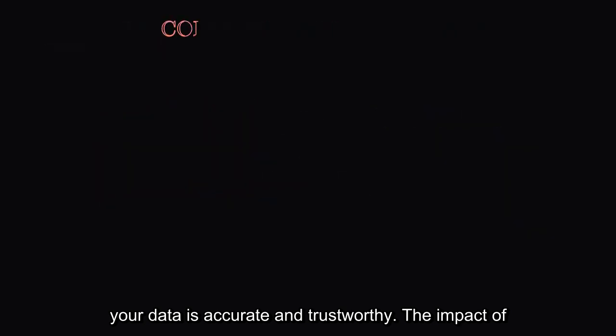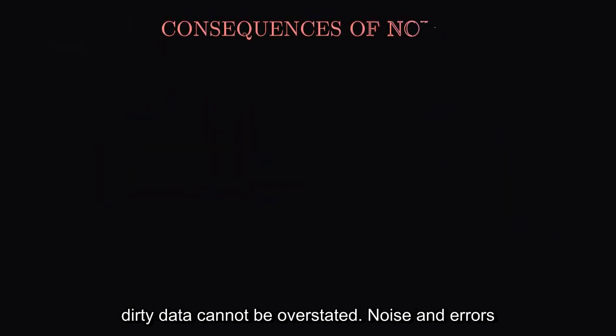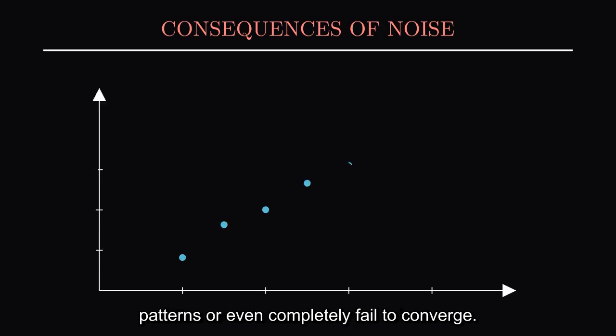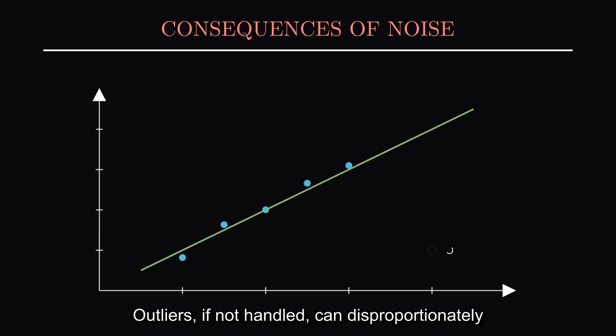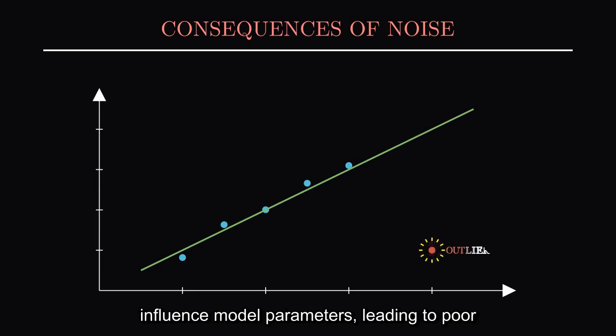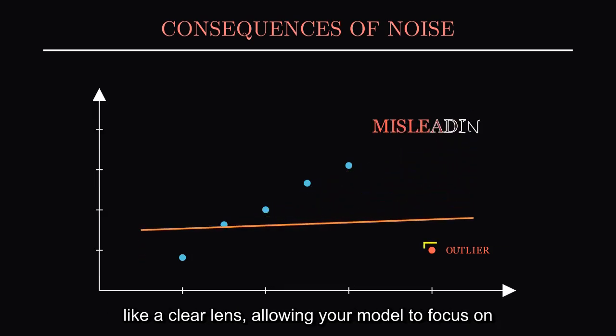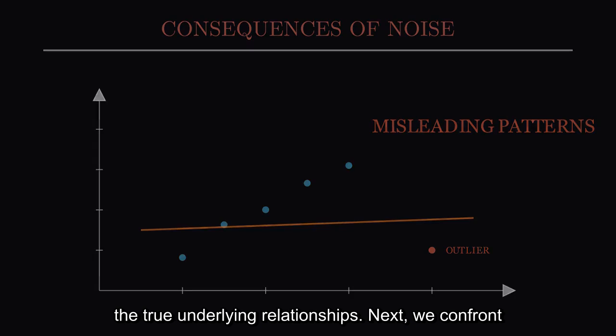The impact of dirty data cannot be overstated. Noise and errors can mislead models, causing them to learn incorrect patterns or even completely fail to converge. Outliers, if not handled, can disproportionately influence model parameters, leading to poor generalization on new, unseen data. Clean data acts like a clear lens, allowing your model to focus on the true, underlying relationships.